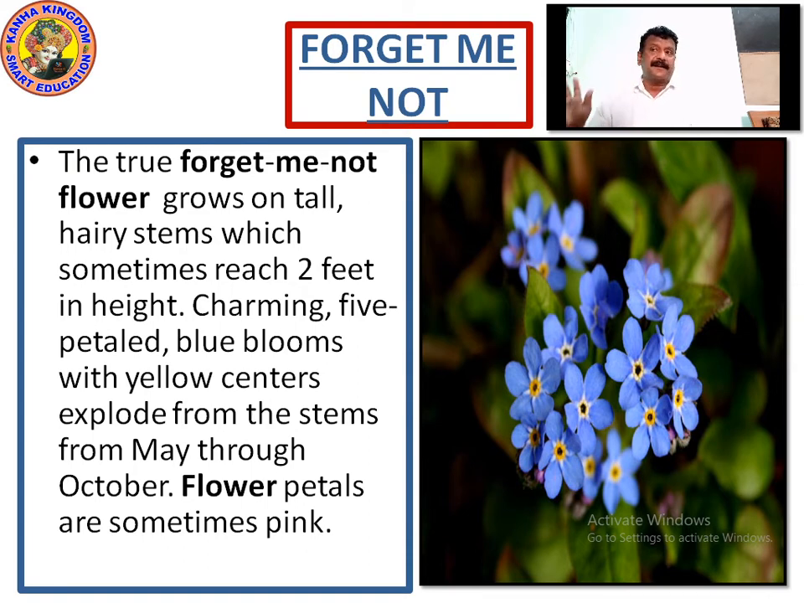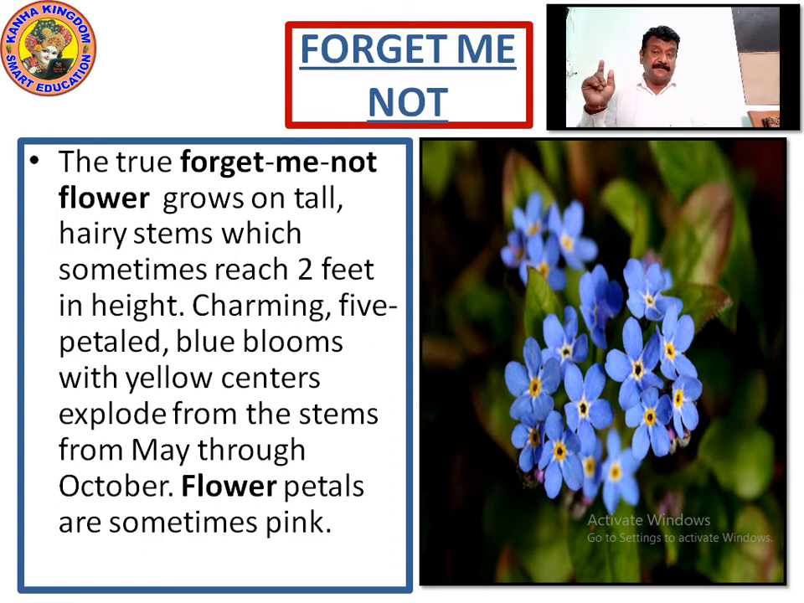A true forget me not grows on tall hairy stems. It grows out of stems. You can see there are leaves at the bottom which do the photosynthesis and the food process, but the flowers blossom from where? From the stems. So now write it down about the forget me not plant. It blooms out of what? It blooms out of the stems.